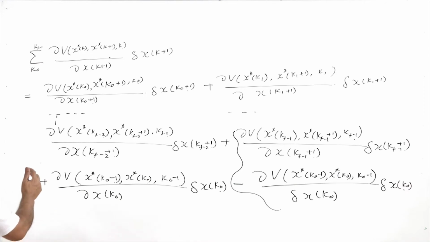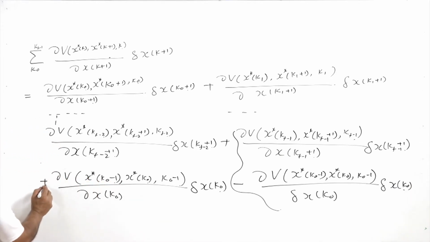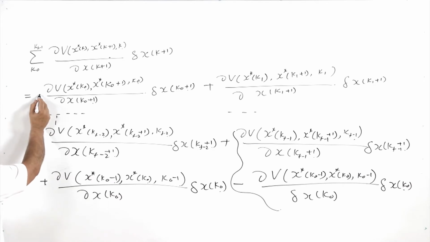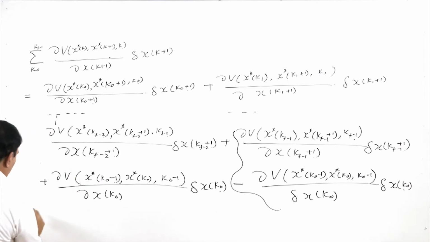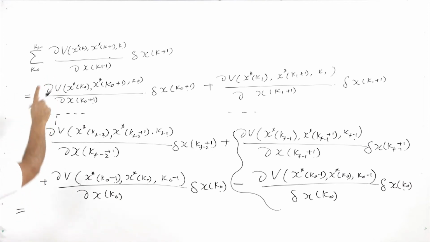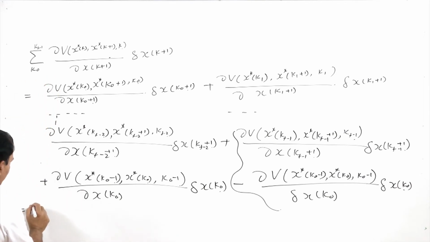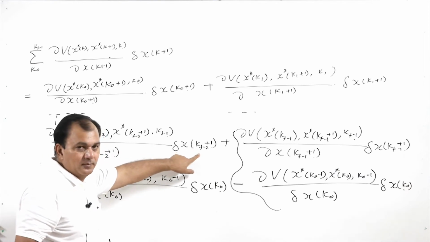So, what I have done, I have included this term as the first term of this expression. This means I am writing the second term as sigma k 0 to kf minus 1.